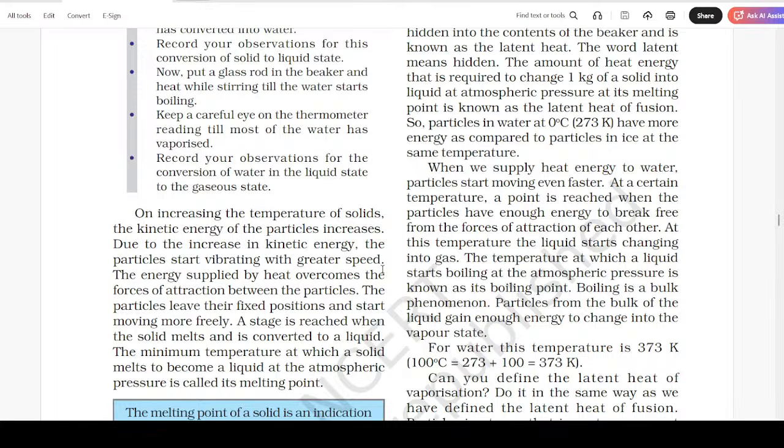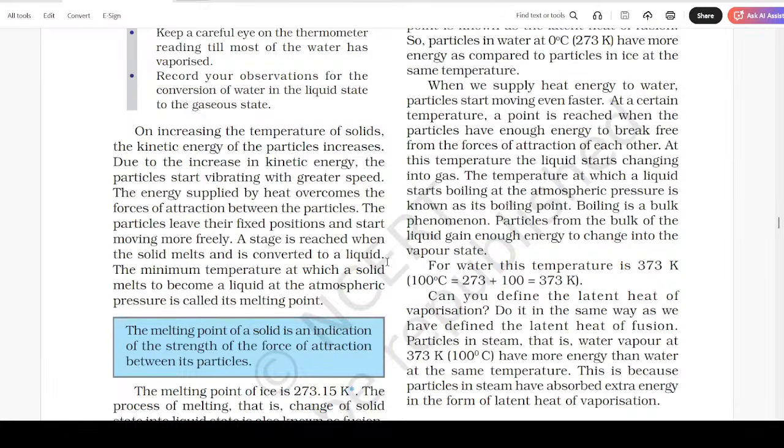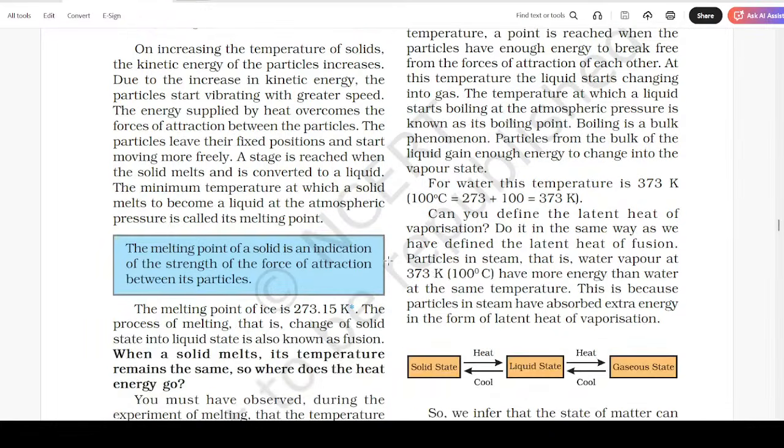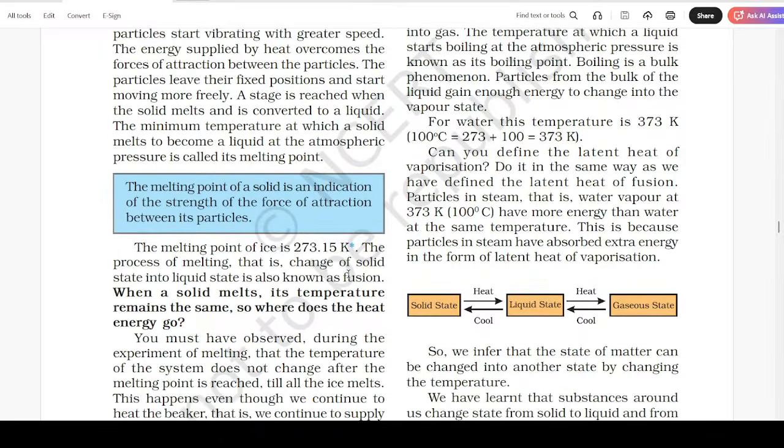The minimum temperature at which a solid melts to become a liquid at the atmospheric pressure is called its melting point. The melting point of a solid is an indication of the strength of the force of attraction between its particles. The melting point of ice is 273.15 Kelvin. The process of melting, that is, change of solid state into liquid state, is also known as fusion. When a solid melts, its temperature remains the same. So, where does the heat energy go?